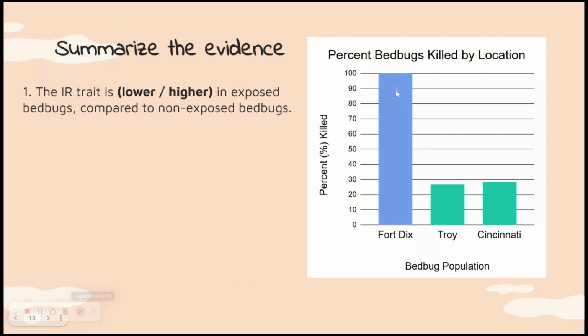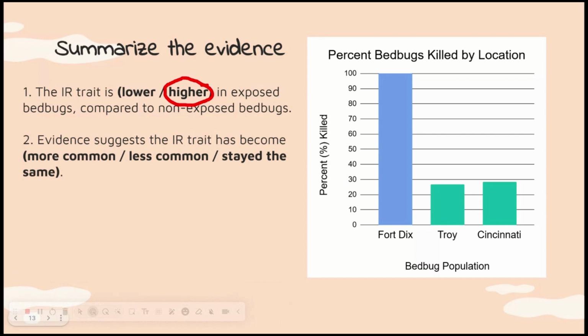Well, we can see here the Fort Dix bedbugs have not been exposed to the insecticide, so when they were treated with it now, 100% of them died. They had no resistance, no IR trait. All of them died. These ones, however, most of them lived. Only a few of them died, which means they had very high resistance. They had a lot of IR trait in their population.